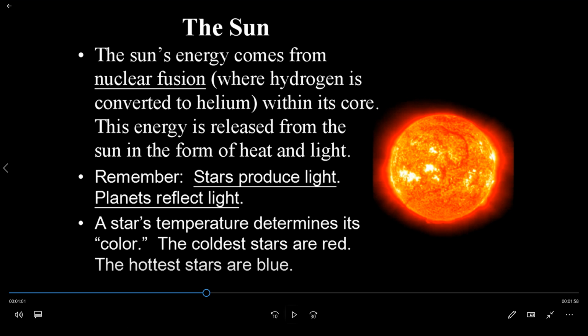Once more, we will see the points. The sun's energy comes from nuclear fusion where hydrogen is converted to helium within its core. This energy is released from the sun in two forms, heat and light. And remember, stars produce light and planets reflect light. Third point, a star's temperature determines its color. The coldest stars are red and the hottest stars are blue.